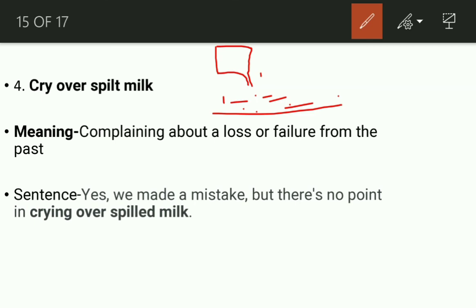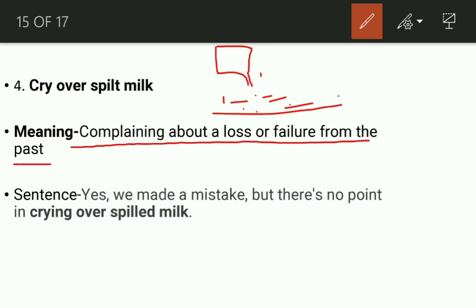No. We don't take water as the example because water is just a normal thing. Here we are talking about milk, which is very important. So the idiom wants to tell us that it means complaining about a loss or failure from the past.